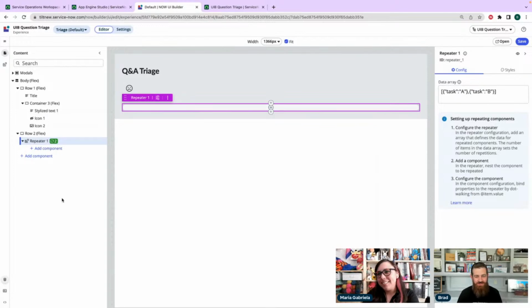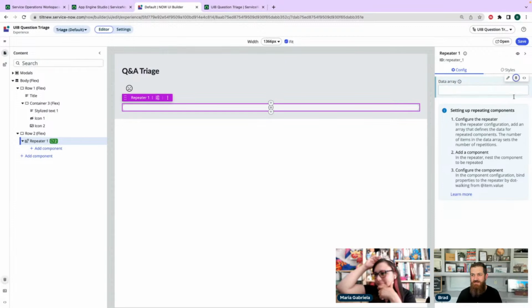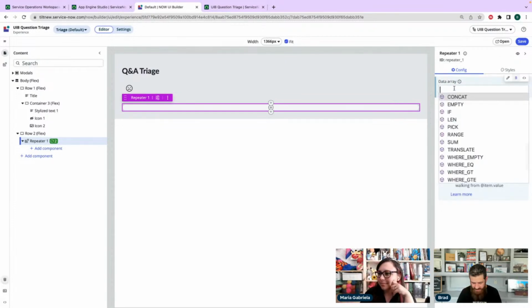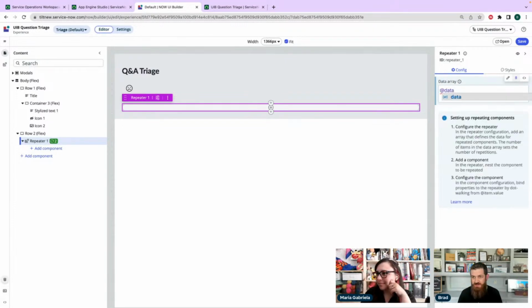All right, so we're going to add a repeater, and I want all those questions in the repeater. Here we go. So data array, we have that data resource set up already. So we're going to go data, look up records. I think we just need results. Yeah, that's right. I would have renamed that lookup records to be something that made more sense.